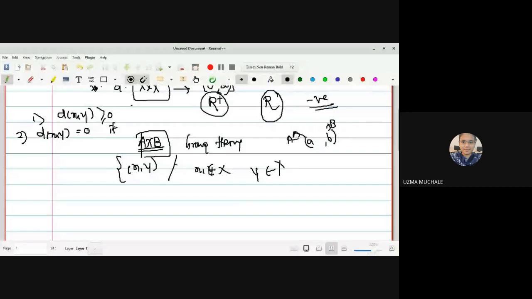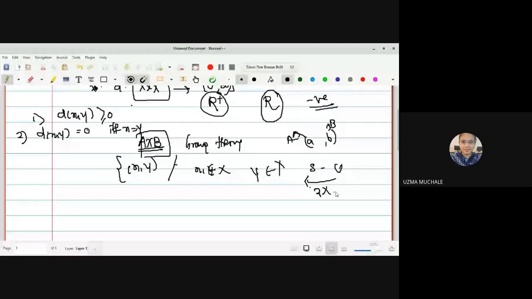Just like if you have traveled from the university and then come back, you can say the displacement is 2x, but what is the distance covered? It is equal to 0, since the initial and final positions are the same, x is equal to y, hence d(x, y) is equal to 0. But what is the displacement? Displacement is 2x. If you travel from Stanford University, we can consider it to be some distance x and then come back. Okay, now let us go to the third point.